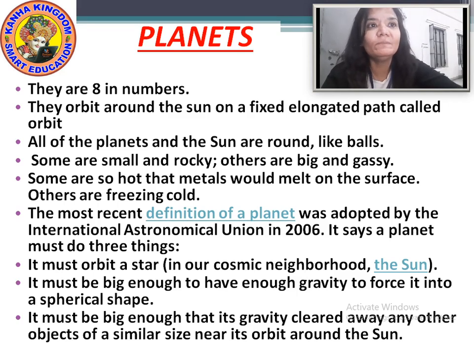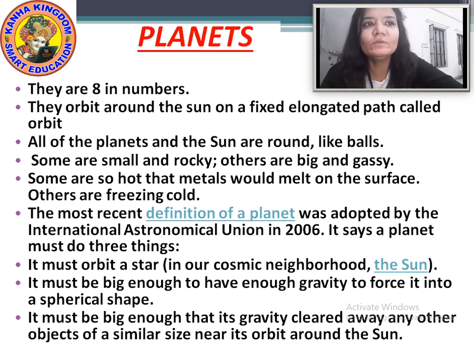Means we know about the planets only a little bit, like they are 8 in number, they revolve around the sun, right? They don't have their own light and heat, but there is more to know about.